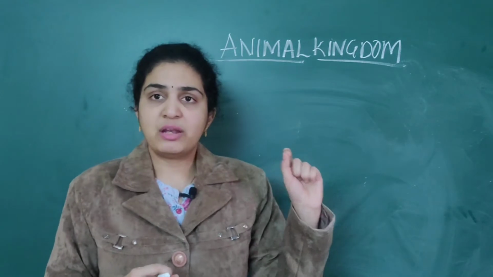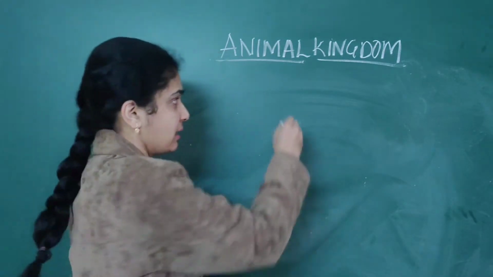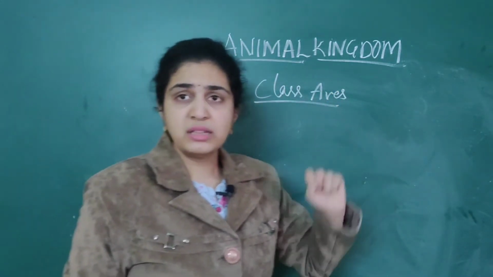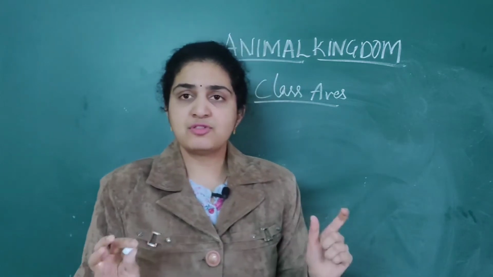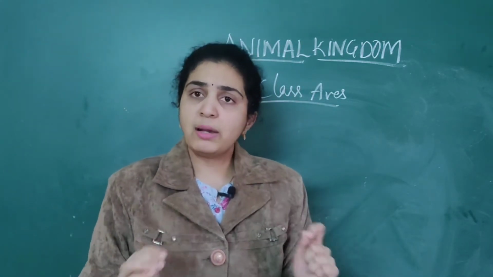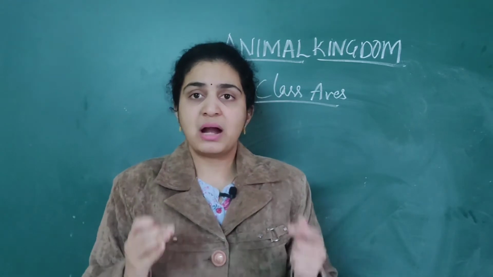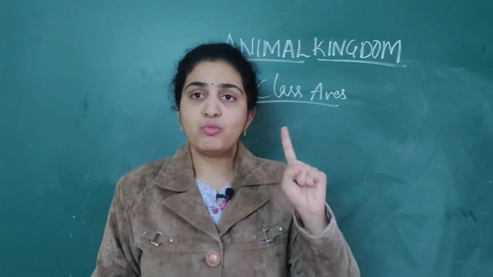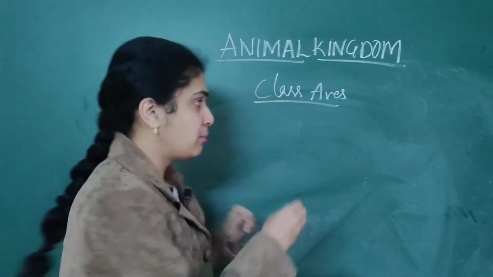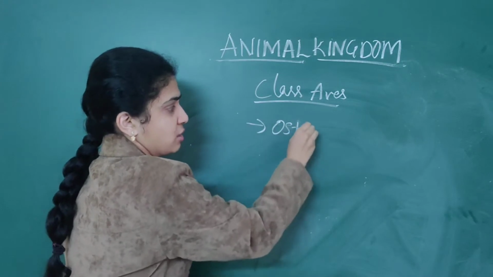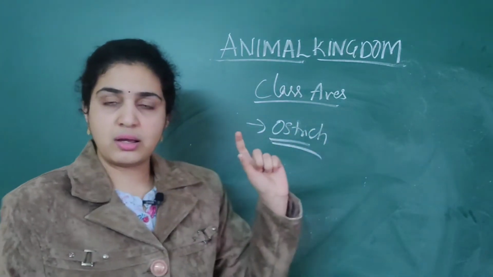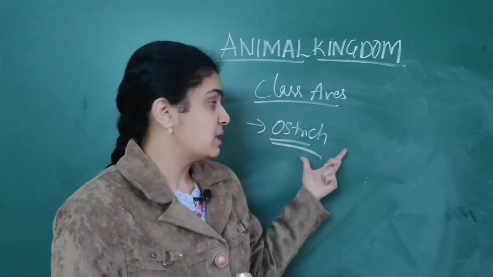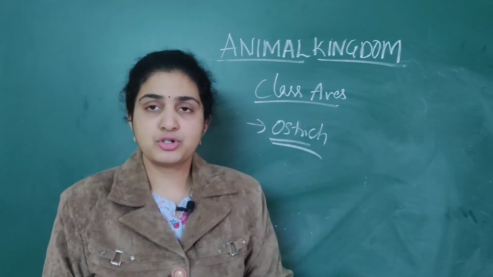So when we start with class Aves, I'm going to revise the topic. In class Aves, Aves means nothing but birds. All birds fly, as we know, but some birds do not fly. They are also called flightless birds. Only one bird is a flightless bird, that is the ostrich. Ostrich is the only bird which is not able to fly, also called a flightless bird. That point you should remember.